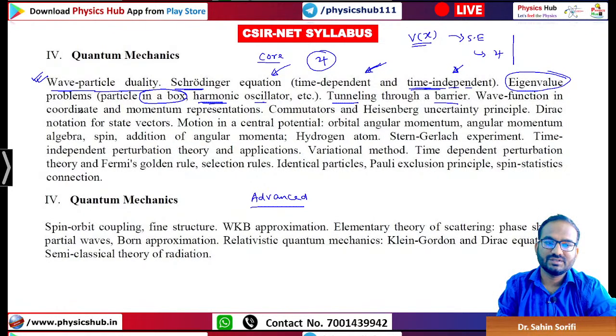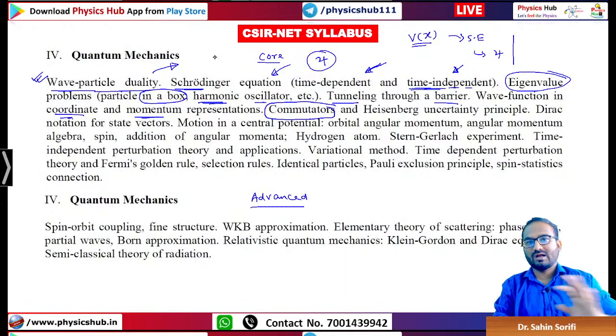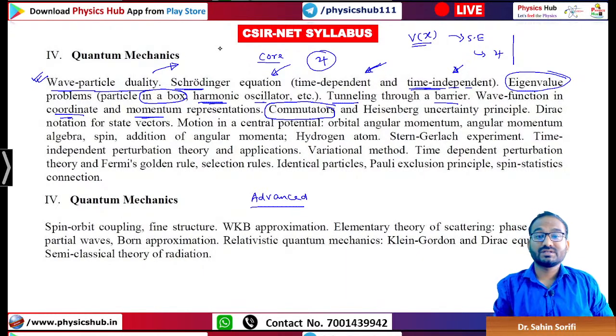Then wave function in different representations, it may be coordinate representation or momentum representation. Then we will be going into the mathematical tools. Actually, before or after wave particle duality, we will go for the mathematical tools in quantum mechanics, because otherwise you will not be able to understand the other things. Mathematical tools in quantum mechanics are very necessary.